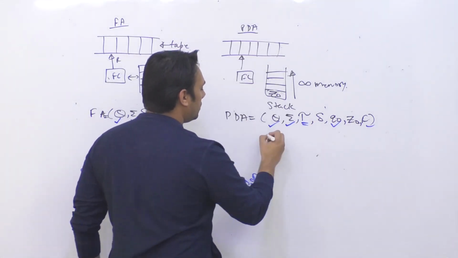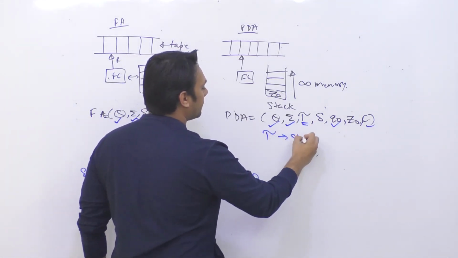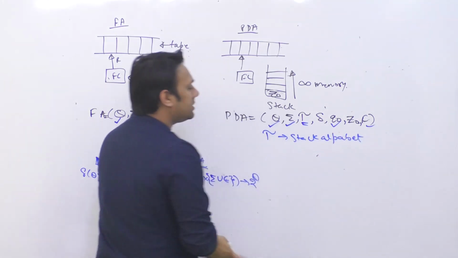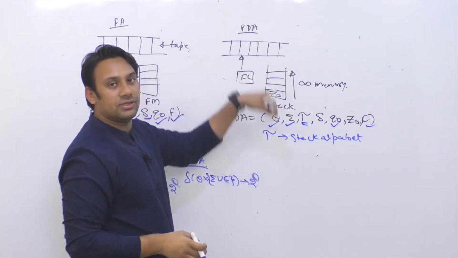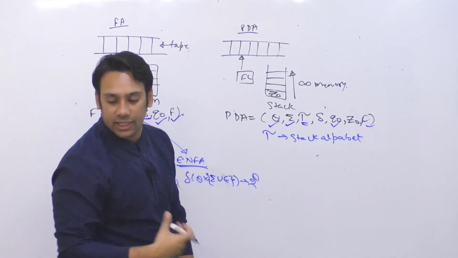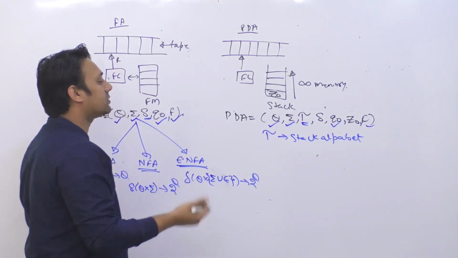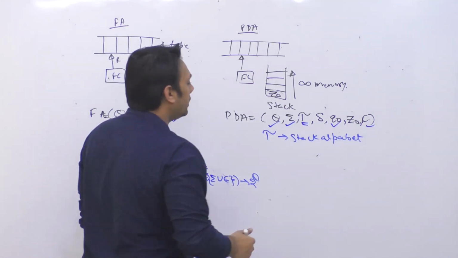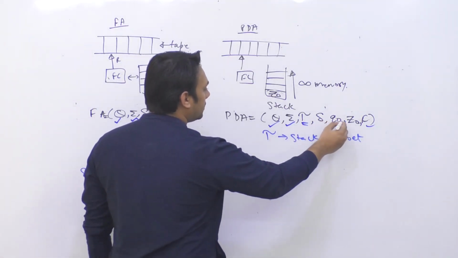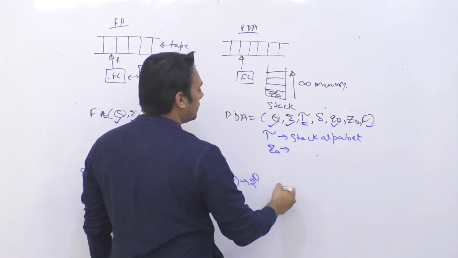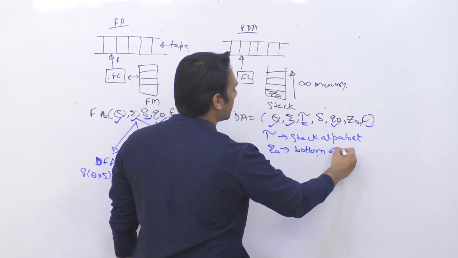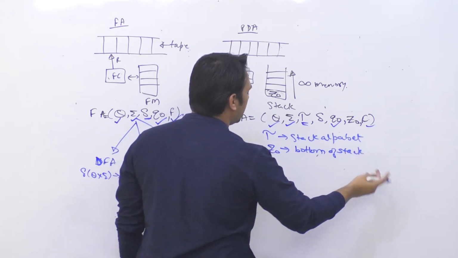Here this tau represents stack alphabet. So stack alphabet means what are the alphabets that you can insert inside the stack. What alphabets can you put inside the stack, what alphabets can you insert, that will be your tau. And here Z0 represents the bottom of stack, and it is also a stack alphabet.